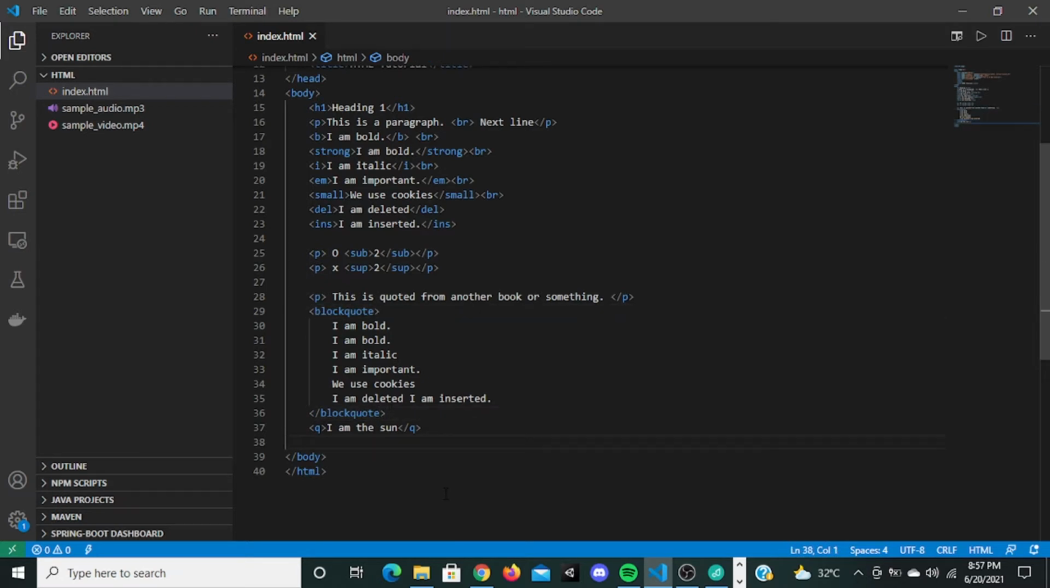So the next tag is the abbreviation tag. You guys know what abbreviations are, right? Like WHO. This is the abbreviation of World Health Organization, right? You guys know this, right?